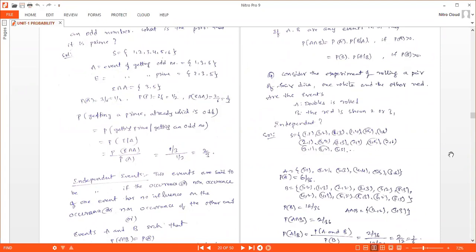So rolling a pair of fair dice, the sample space has 36 elements. It starts from 1 comma 1, 1 comma 2, 1 comma 3, and so on, and ends with 6 comma 4, 6 comma 5, and 6 comma 6.